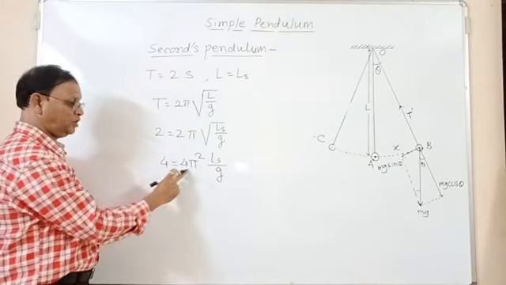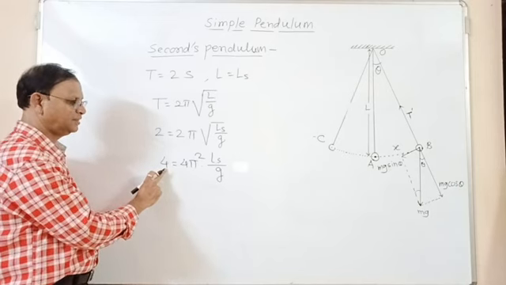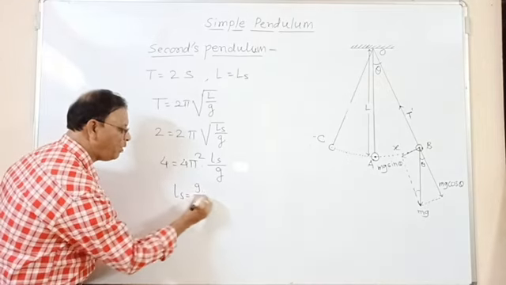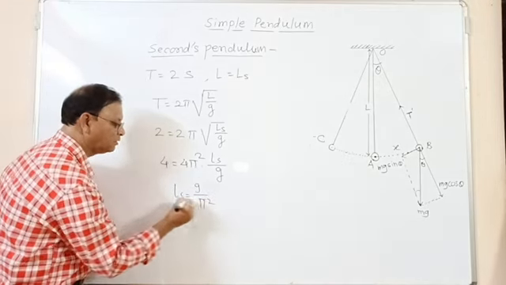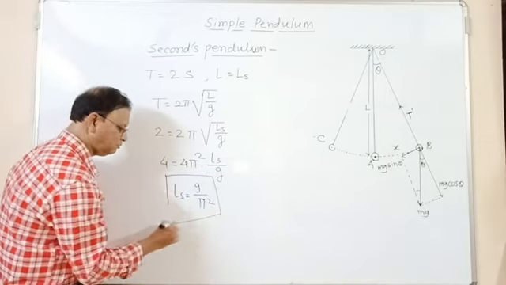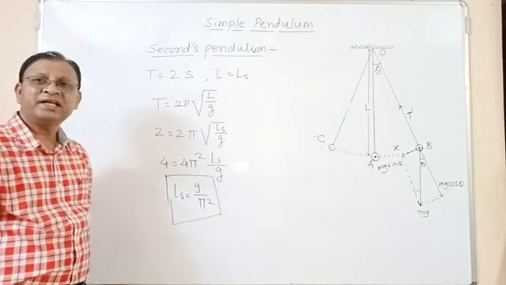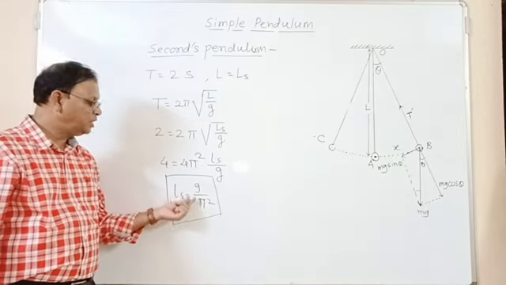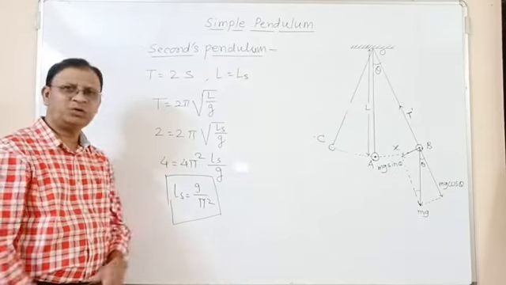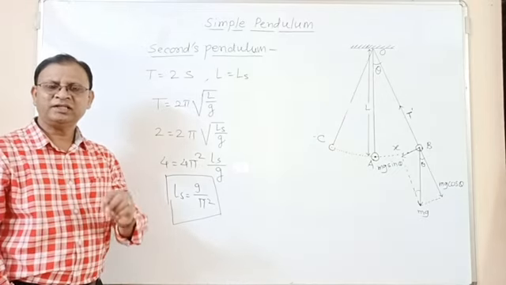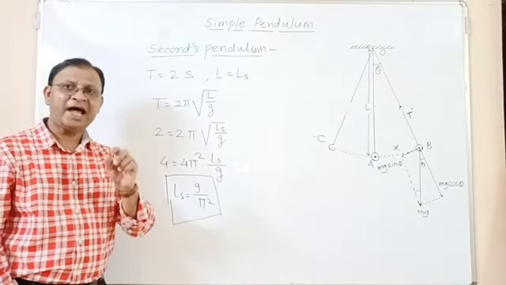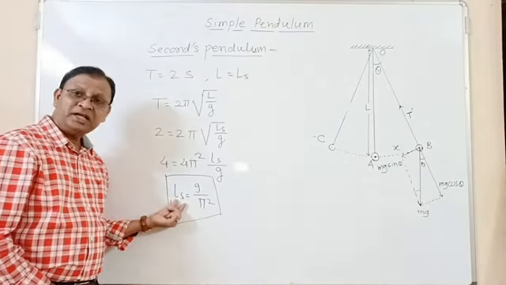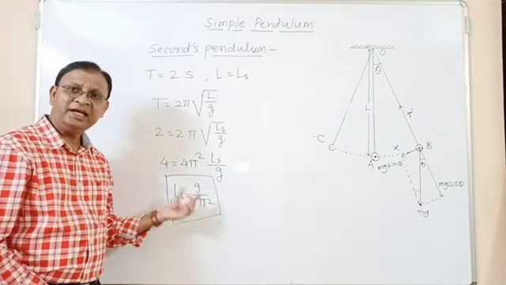Okay, now this 4 gets cancelled here. Ls is equal to g upon pi square. So this is the formula for the length of a seconds pendulum. Ls is equal to g by pi square. g is acceleration due to gravity, and we know that the value of acceleration due to gravity is constant at a given place. So the length of a seconds pendulum is also constant at a given place.